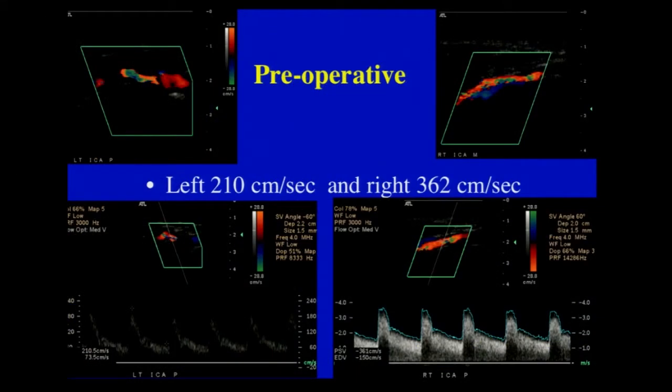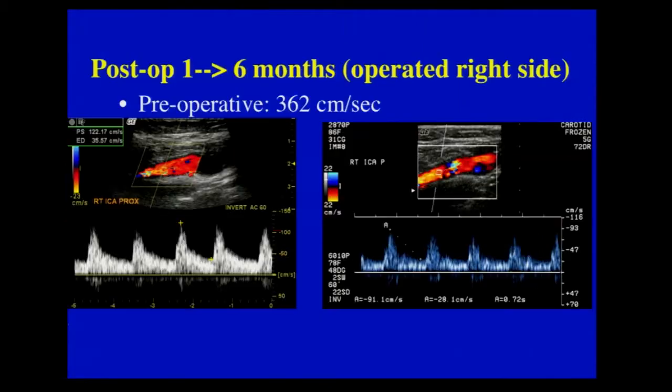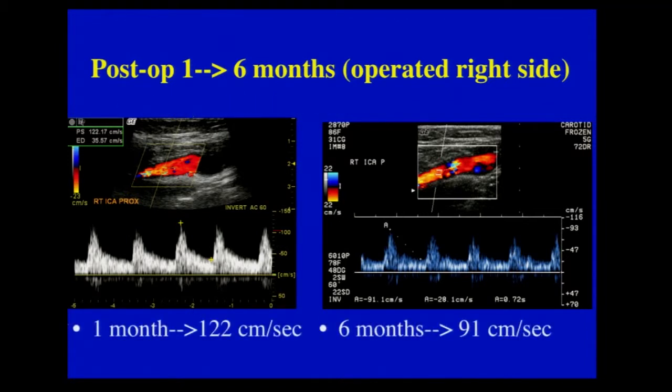So if you look at a case here, a preoperative evaluation with Doppler ultrasound: there's a stenosis on the left, 210 centimeters per second. The patient is symptomatic. On the right, the velocities are 362 centimeters per second. So we take the patient, there's an intervention. The preoperative velocity is 362. At 1 month, it goes to 122 centimeters per second, and then at 6 months, 91 centimeters per second.